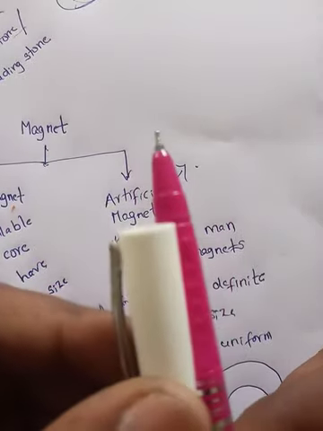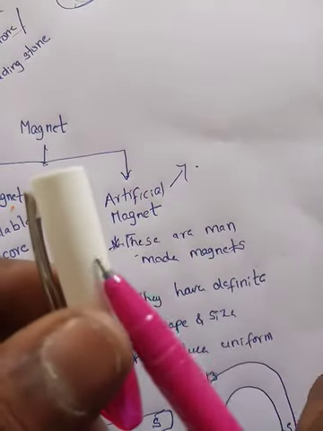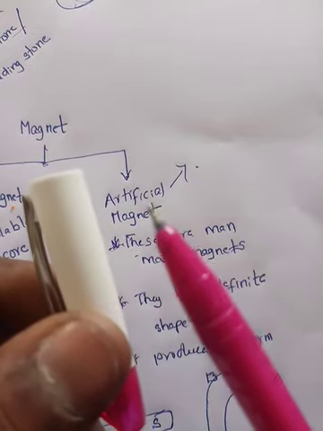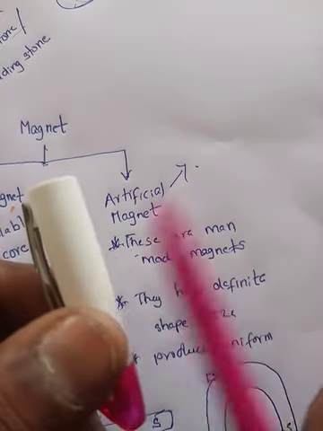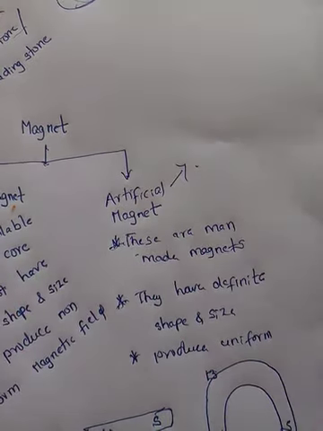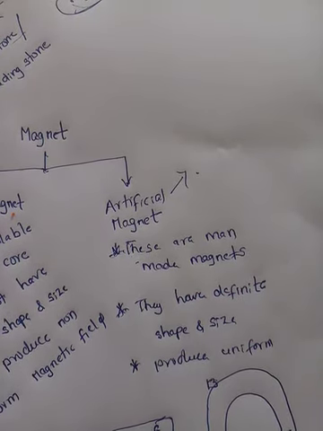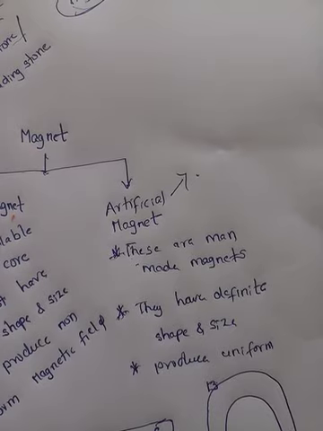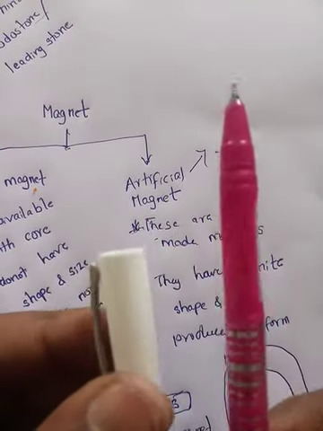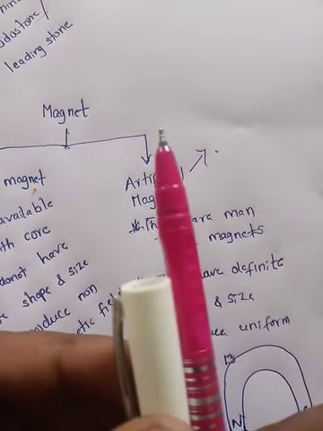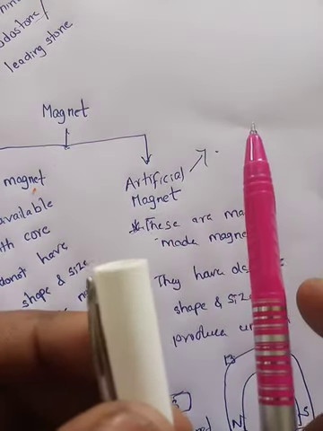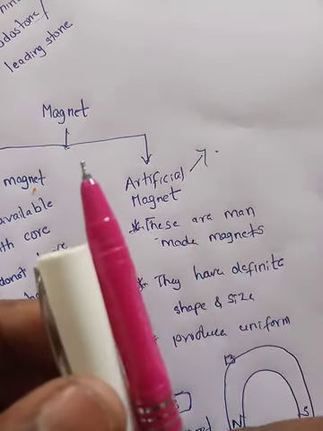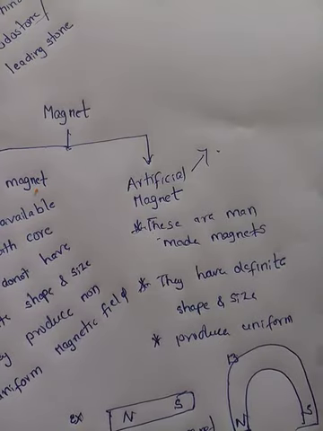By friction, this steel attains the property of a magnet. So to make one magnet, take a magnetic substance that is not a magnet, such as steel, iron, nickel, and rub it with a magnet. Because of friction, it gains attractive property and acts as a magnet. That is a very risky method.